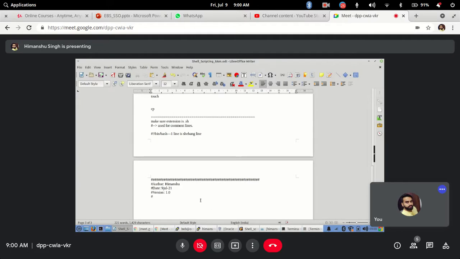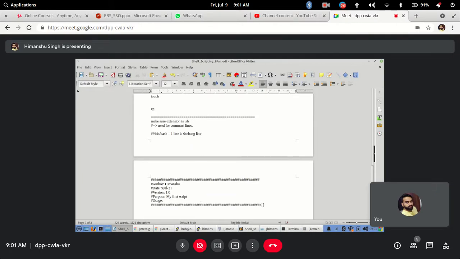Then purpose of the script, that my first script. And then if you want to define any uses, how to use the script, we will see that, that will be needed when you are writing more advanced scripts. So what would be the uses, and then you can close this header section. So this header section will look a little neat and give a better professional experience whenever you are writing a shell script. Clear? Any questions in this?